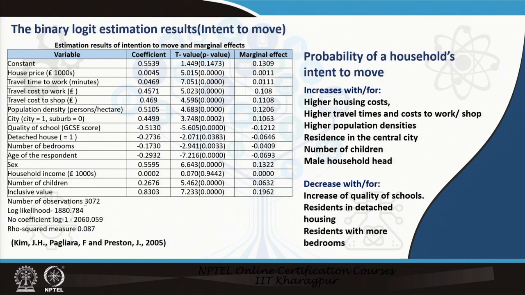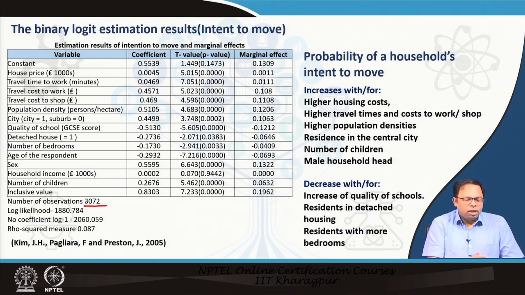The total number of observations in the model was around 3000. The log likelihood is a measure which helps us determine whether the overall model is giving us better results than a base model where we have not included all these factors. So that's the log likelihood value. And then this is sort of an R square measure, which is not exactly R square, where we get some measure of the overall fit statistics of this particular model.